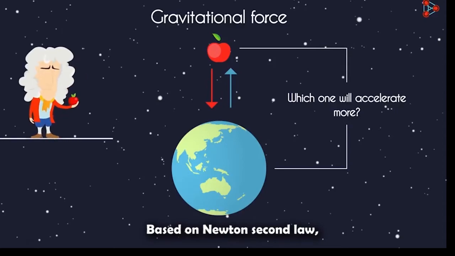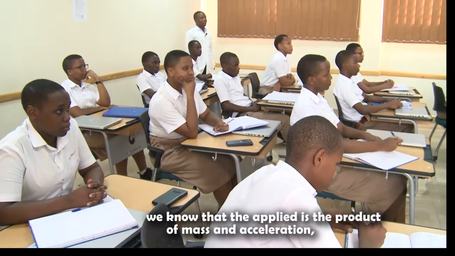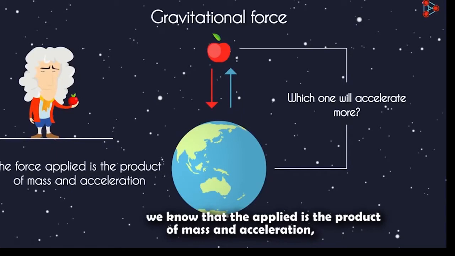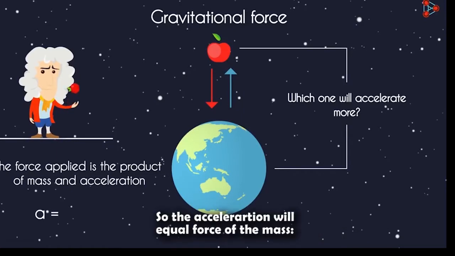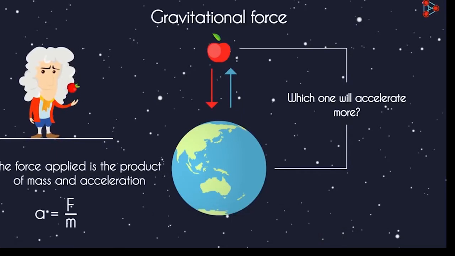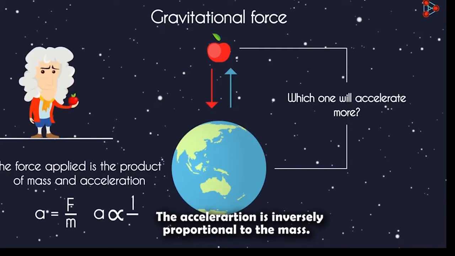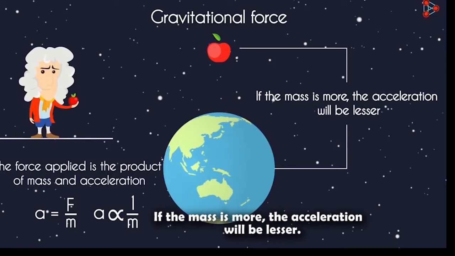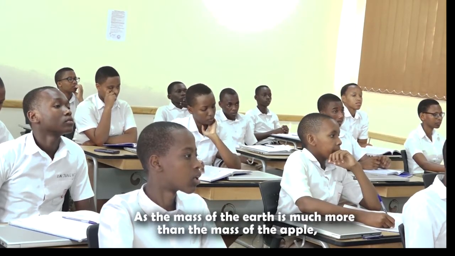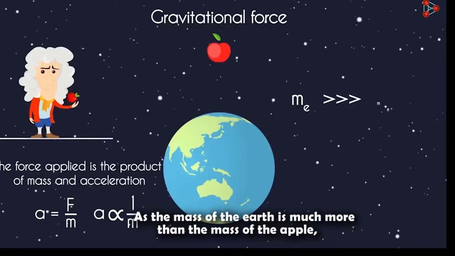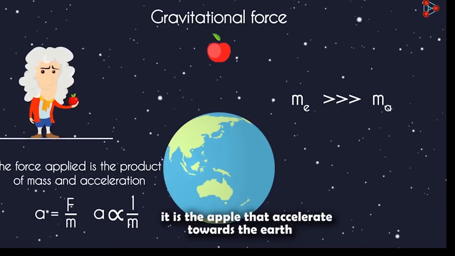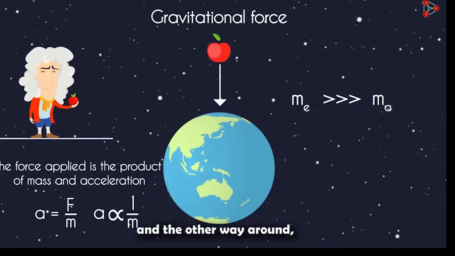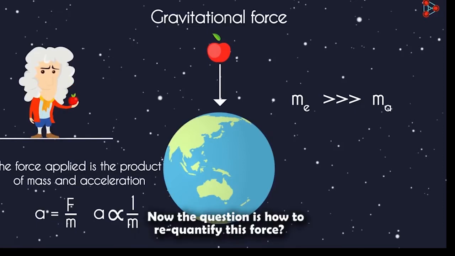Based on Newton's second law, we know that the force applied is the product of mass and acceleration. So the acceleration will equal force over the mass. The acceleration is inversely proportional to the mass. If the mass is more, the acceleration will be lesser. As the mass of the earth is much more than the mass of the apple, it is the apple that accelerates towards the earth and not the other way around. Hope that makes it clear. Now the question is, how do we quantify this force?